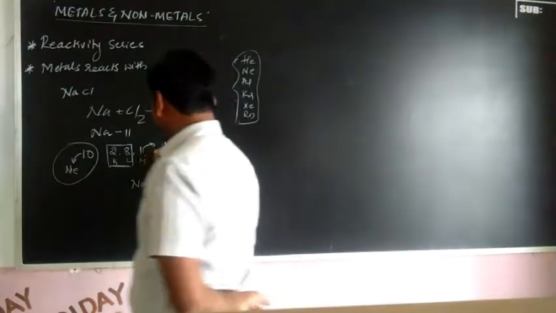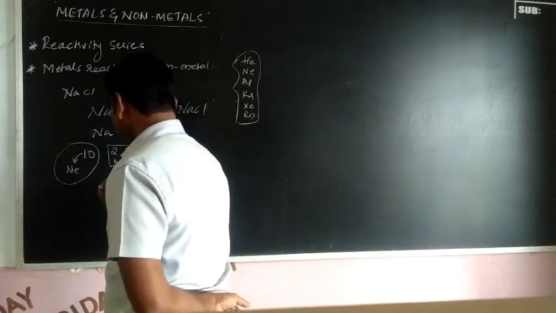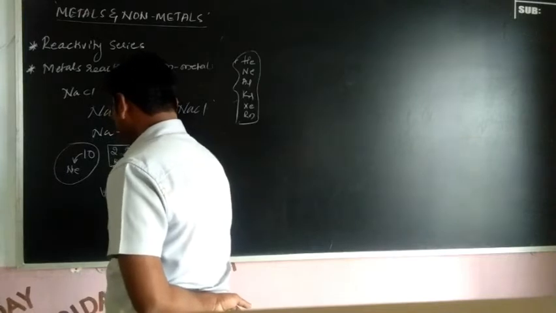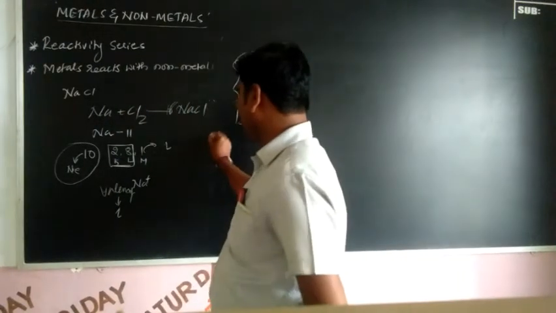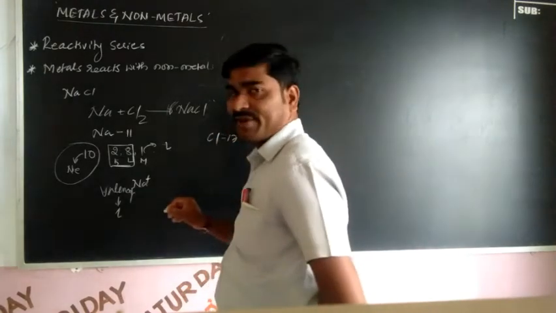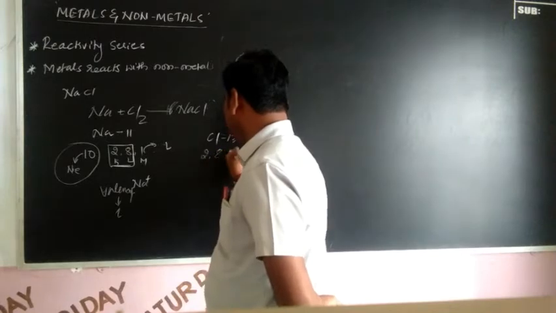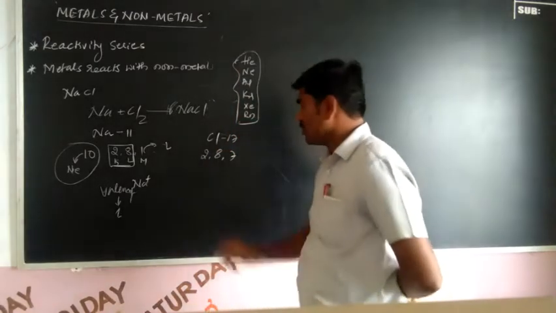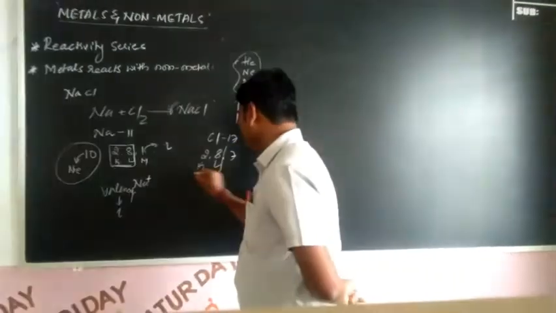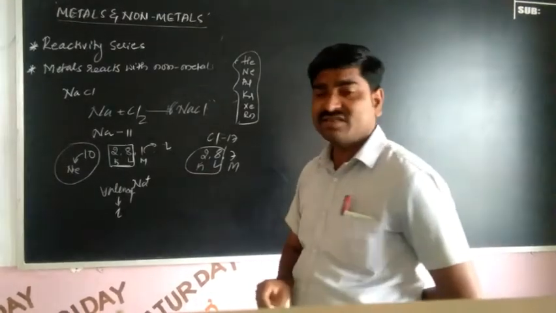So here one electron excess. So this means valency. The valency of sodium is 1. And another one, chlorine. You can take chlorine. So chlorine is atomic number 17. So we can write the electron configuration 2, 8, 7. So this is the K shell and this one is the L shell. So both shells are completed. So the remaining one shell is the M shell.